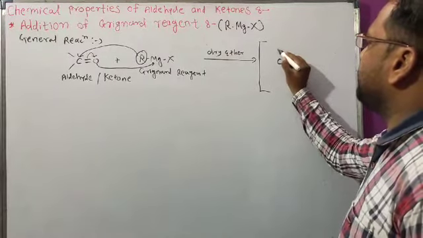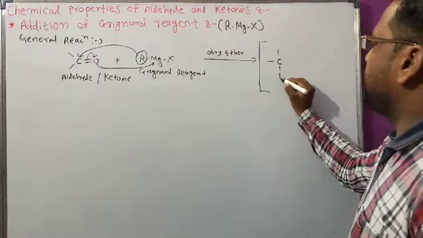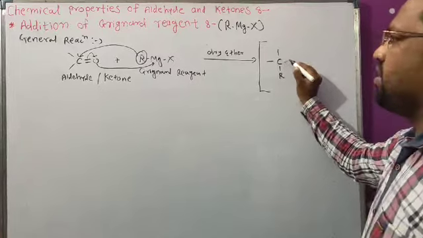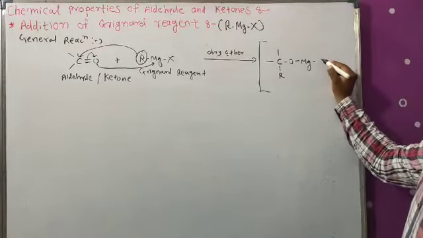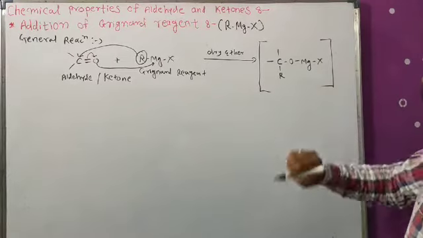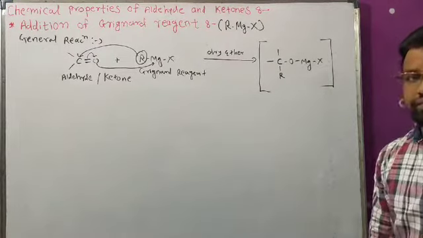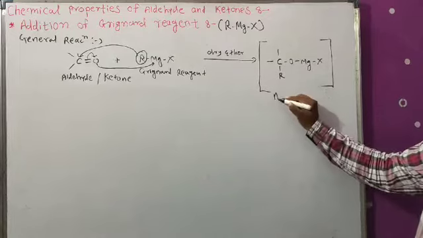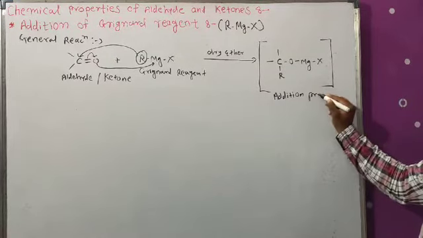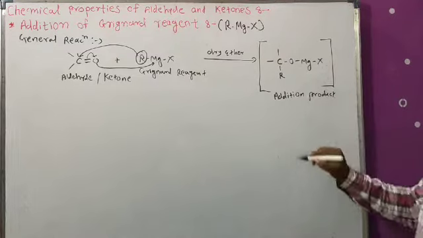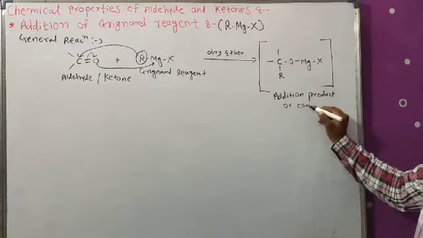Here the alkyl group is attached, and the single bond oxygen, magnesium and halogen. This is the intermediate, the addition product or complex.